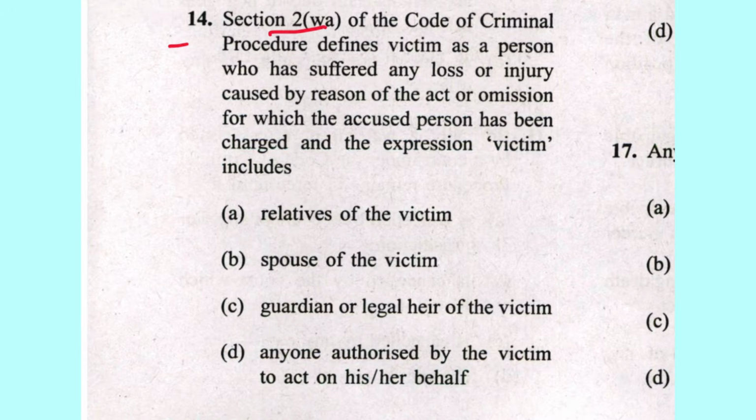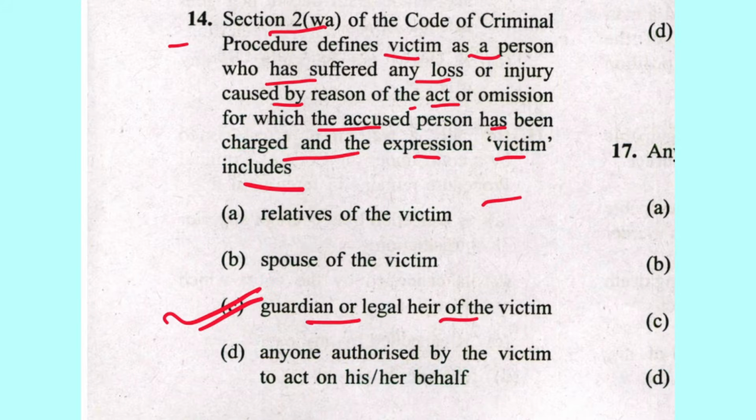This is 14. Section 2(wa) of CrPC defines a victim as a person who has suffered any loss or injury caused by reason of any act or omission for which the accused person has been charged, and the expression victim includes relatives, guardians, and legal heirs. It is the guardian or legal heirs of the victim. C is the answer. The definition is mentioned here.